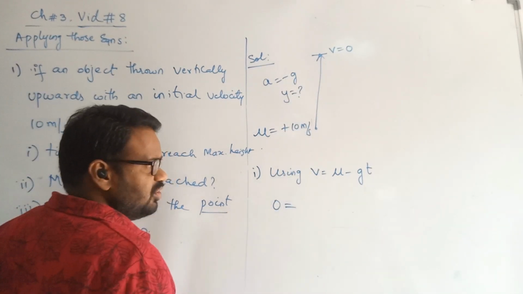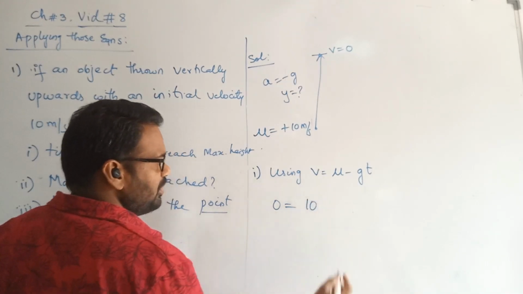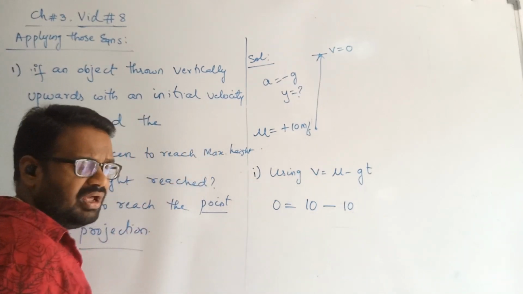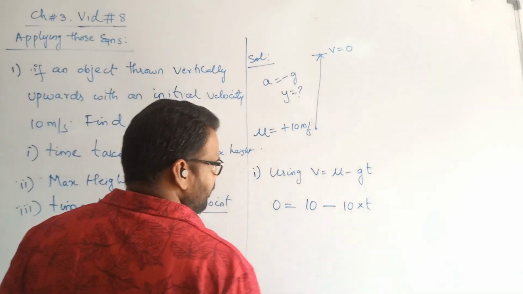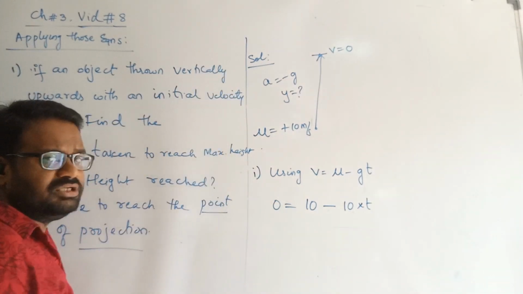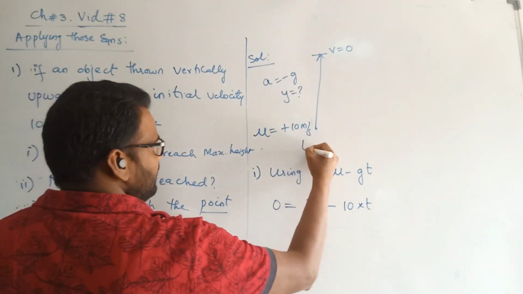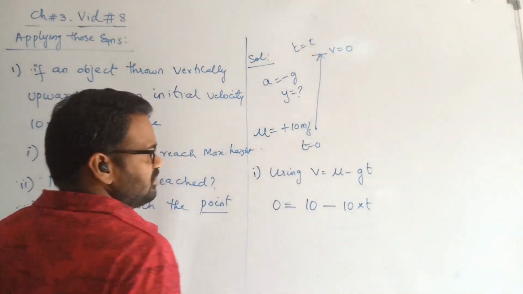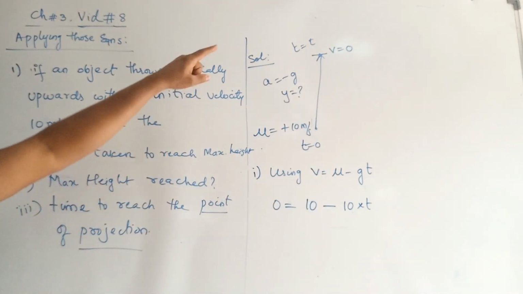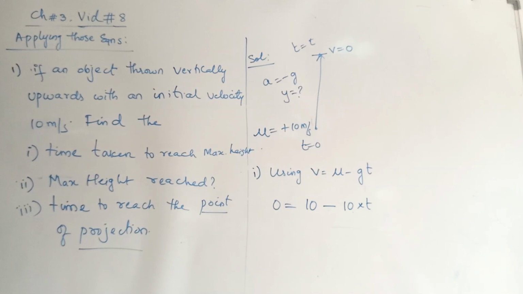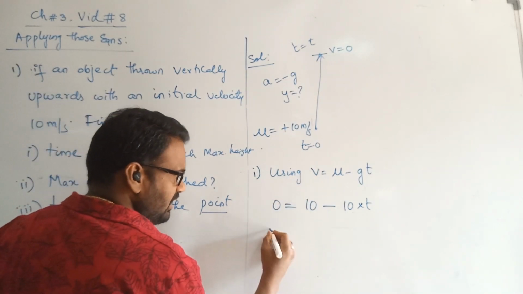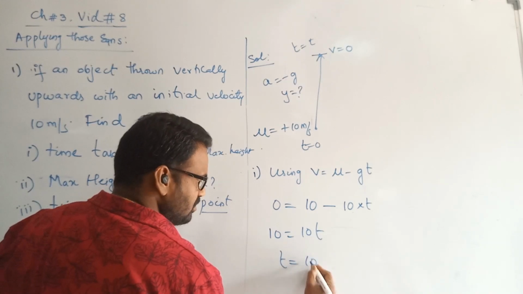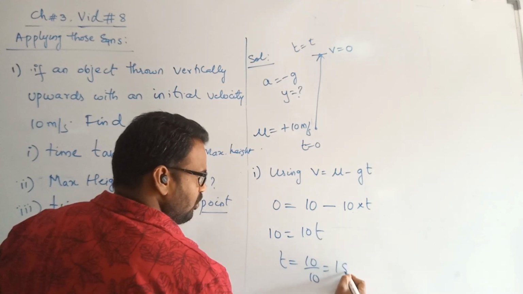V is 0, U is 10, minus g, whose value is by default 10 only, remember always, into T, the time to reach the highest position. Let T be 0 here, and it takes a time T to reach this location. This is the time we need to find. By solving this, 10 is equal to 10t, or T is equal to 10 by 10, which is 1 second.